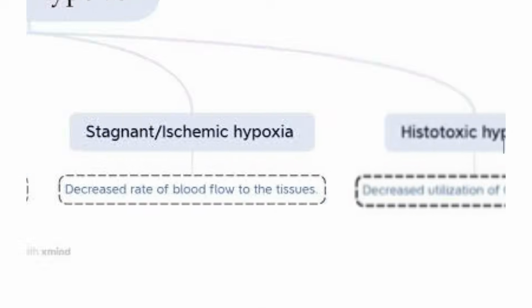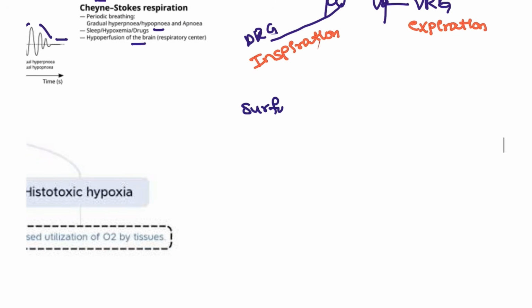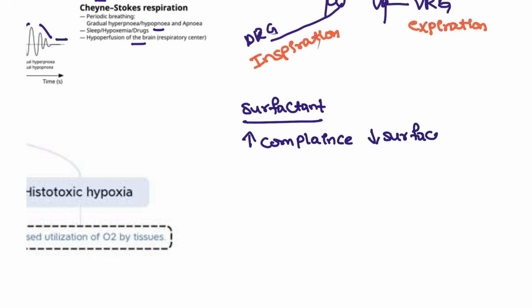So what is this surfactant? Let's discuss. Surfactant is important for respiration. How? It will increase the compliance of the lungs by decreasing the surface tension. It is going to be present by 35 weeks of gestational age.